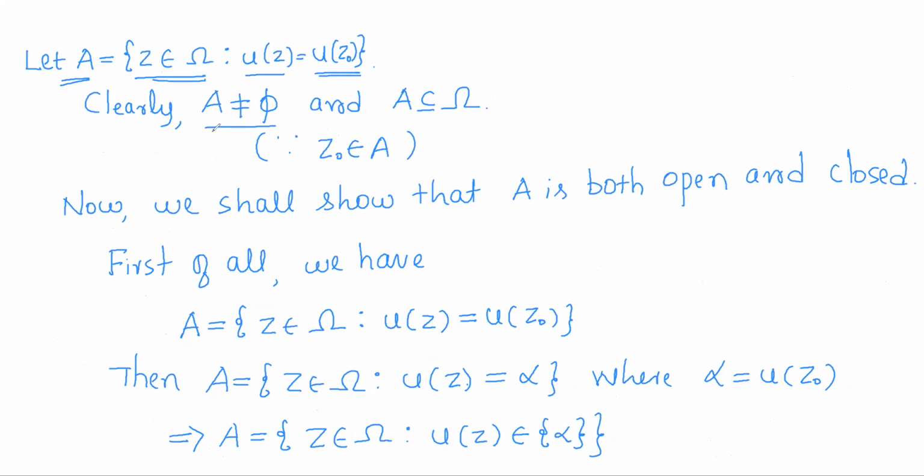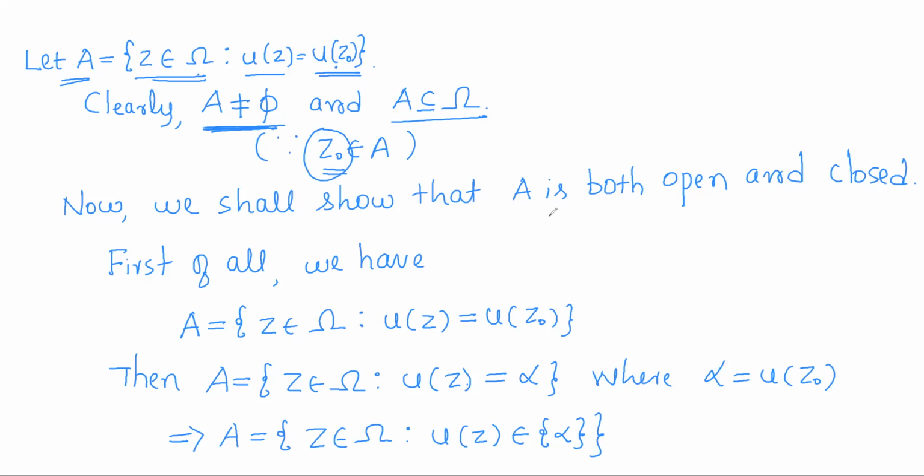Clearly A is non-empty because z naught is a point in A, since z naught is a point of omega and u of z naught is equal to u of z naught, which is trivial. As it contains only elements of omega, A is a subset of omega. So A is a non-empty subset of omega.